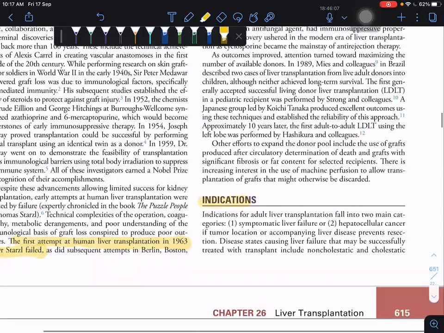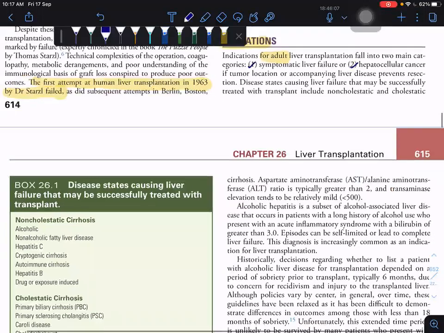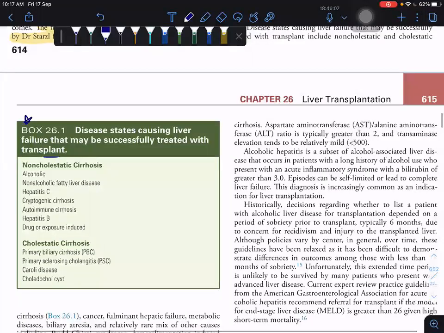So indications for adult transplantation come into two categories. One is symptomatic liver failure and another one is hepatocellular carcinoma. And here is your table 26.1: what are the diseases causing liver failure that may be successfully treated with a transplant? They are divided into two types of diseases: non-cholestatic cirrhosis and cholestatic cirrhosis.